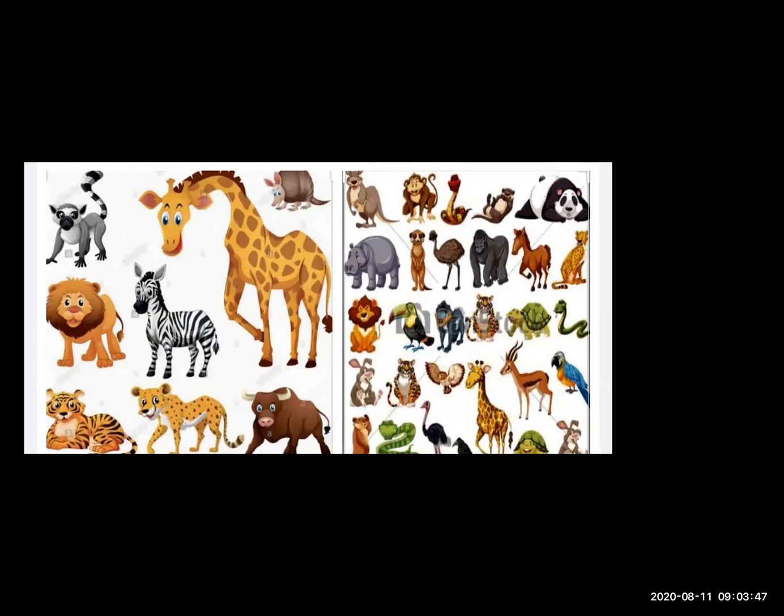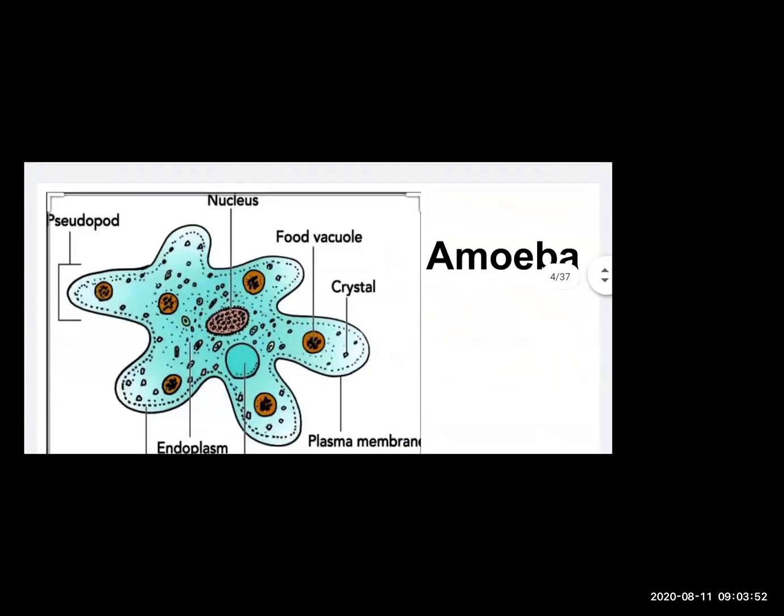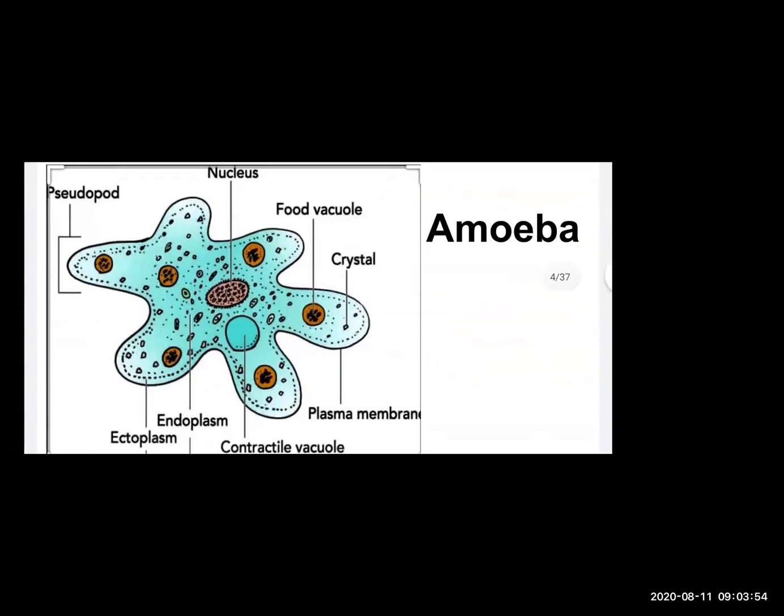So today we are going to differentiate them. This is amoeba. Different animals have developed different shapes to survive in the environment. There is a great variety in the body structures of animals too. Here we can see a picture of amoeba, which we cannot see with our naked eyes. If you want to see this amoeba, we have to make use of a microscope.